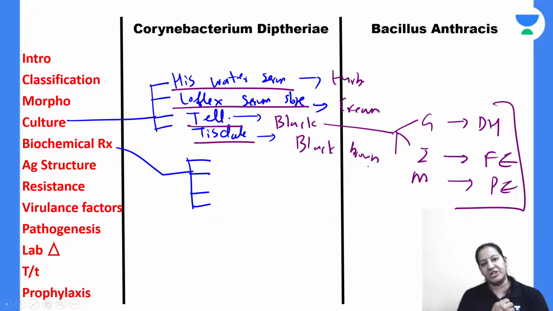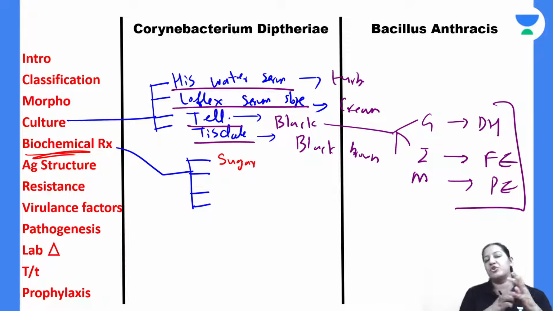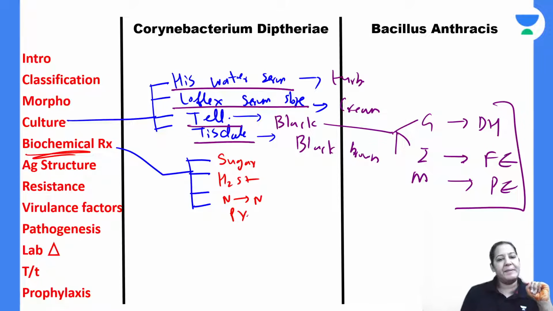We are done with culture. Now, can you tell me 4 biochemical reactions? The first biochemical reaction is fermentation of sugar. The second is they are H2S positive. The third, they convert nitrate to nitrite. And fourth, they are PYR positive.